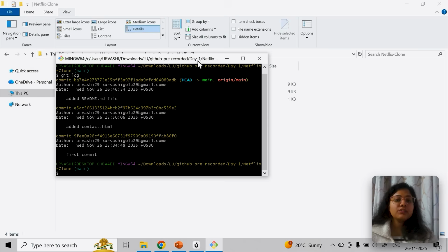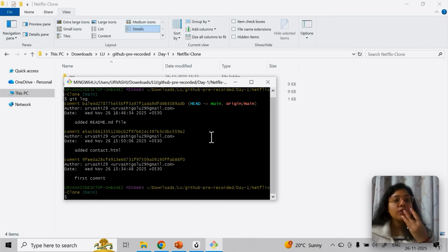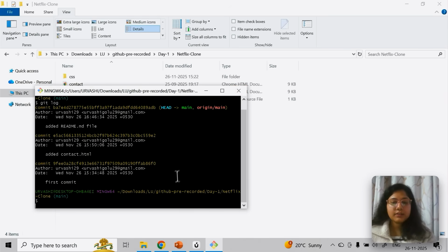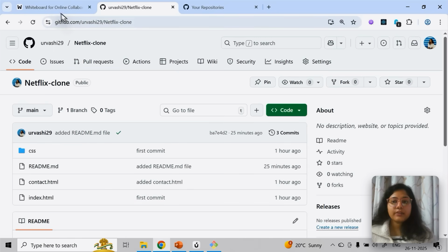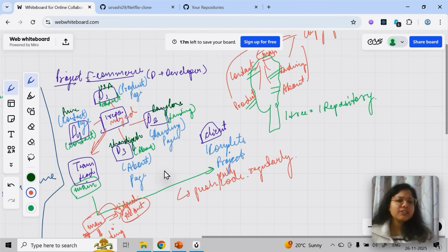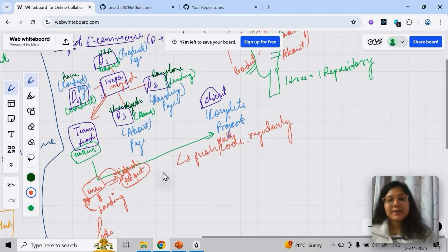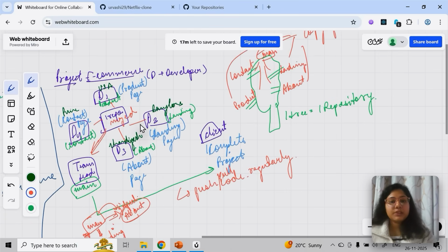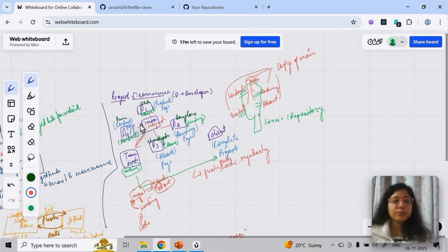And main is always the origin, main is always the base where all the final code will come and rest of the branches we will create. Don't worry, I'll be creating them and everything, we will be seeing it. But before I go and write the commands, it's better you all understand this complete process, how it is working. That clarity is important.